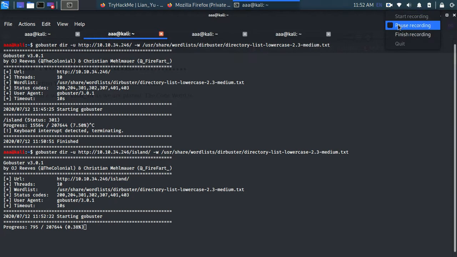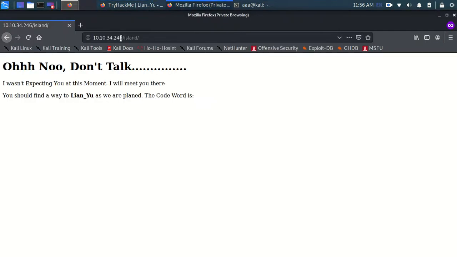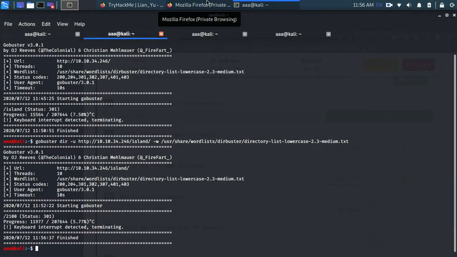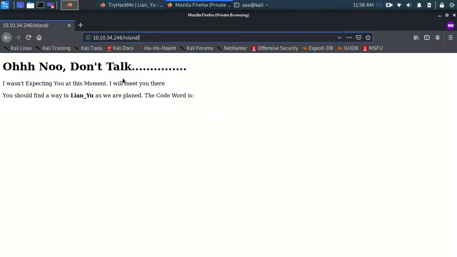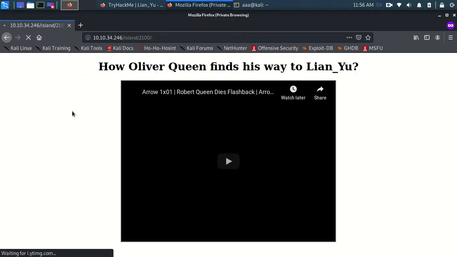Okay guys, we found another directory, and let's stop this Gobuster. So firstly we started with this IP, then we found the directory island, then we found another directory which is 2100. It will be over here. Let's go over here, and this is the third web page we are seeing.